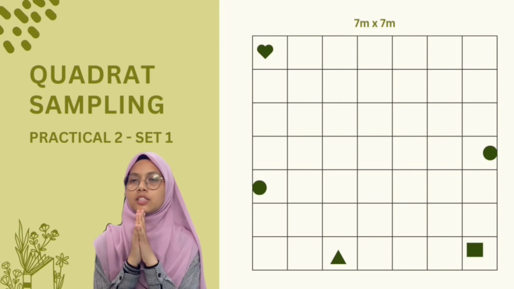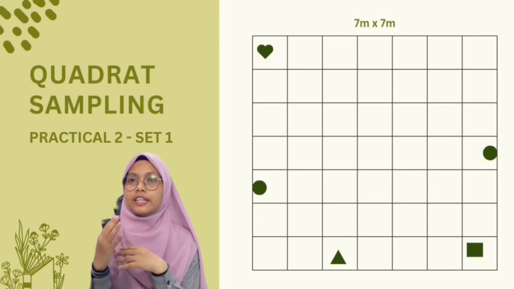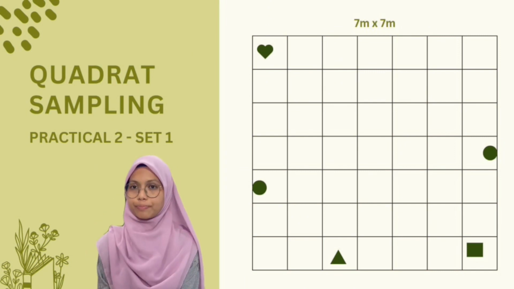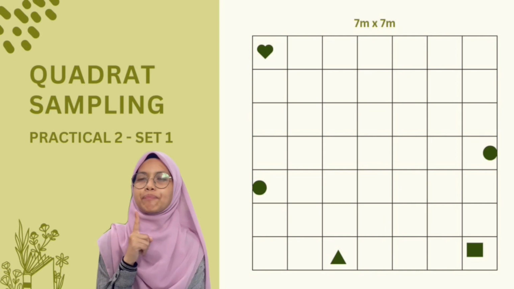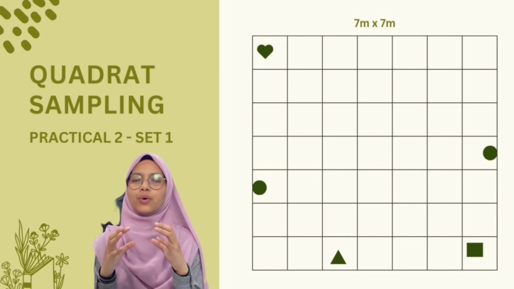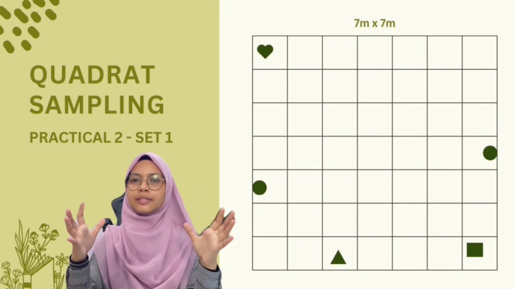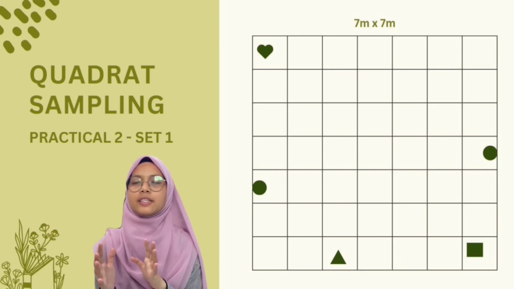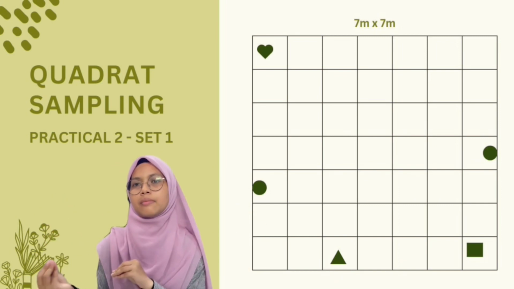So the density number is 0.04. For the rest, the density number is 0.02 because it has one species number, because we were just doing the quadrant in a small quadrant, just 7 meters times 7 meters.